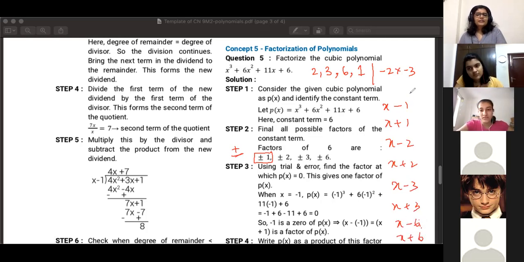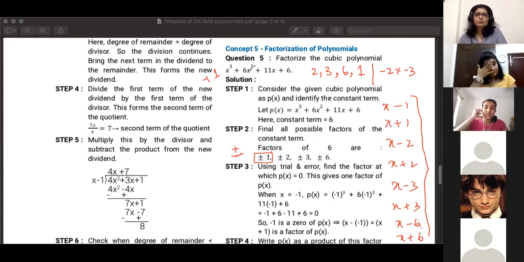So you're basically testing out each case by using factor theorem. Do you guys remember factor theorem? You substitute each of these values: you substitute 1, you substitute minus 1, you substitute 2, you substitute -2.